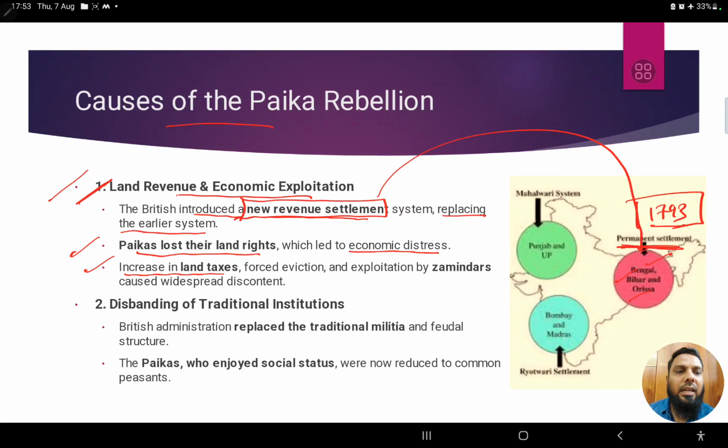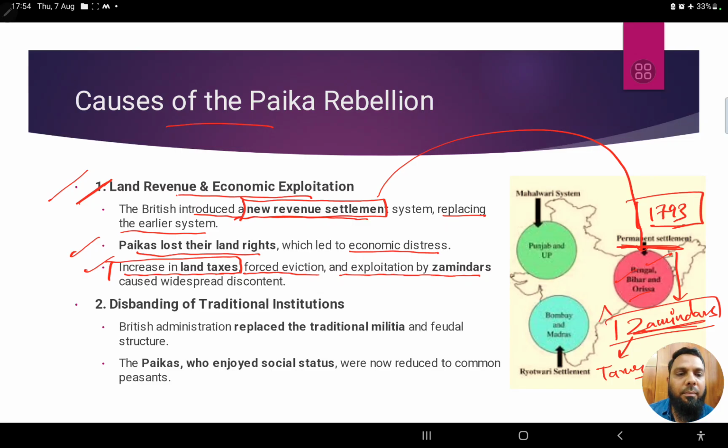See what is happening in the permanent settlement. The government is fixing some people called zamindars, right? And now these zamindars have to collect the taxes and give these taxes to the government. So there was an increase in the land tax. The government has fixed it permanently, therefore there is definitely some increase, and there should also be some commission for the zamindars as well. And this increased the land taxes, and there was also forced eviction. People who couldn't pay tax were evicted from the land, and these people were exploited by zamindars as well.